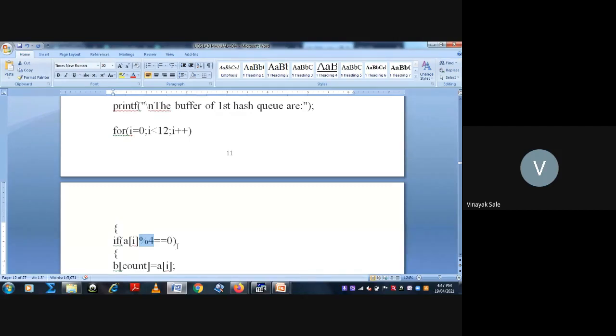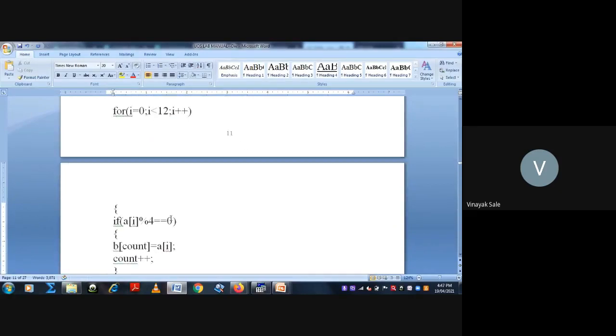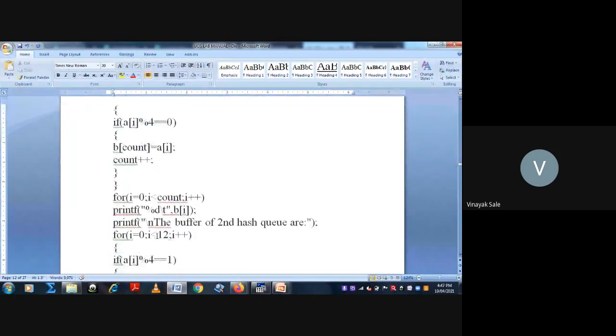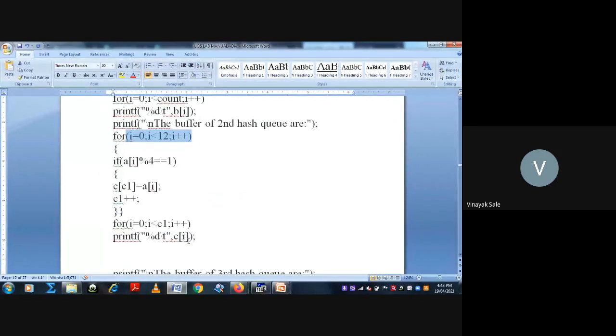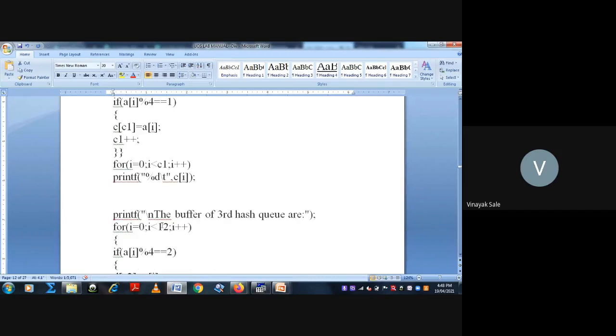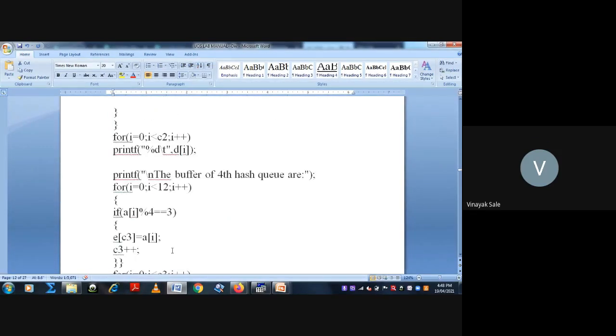Allocate such numbers to the 0th hash queue. Similarly, for the second hash queue, the remainder is 1. Allocate these 12 numbers. Then similarly for the third hash queue, the remainder is equal to 2. And similarly for the fourth hash queue, the remainder is 3.